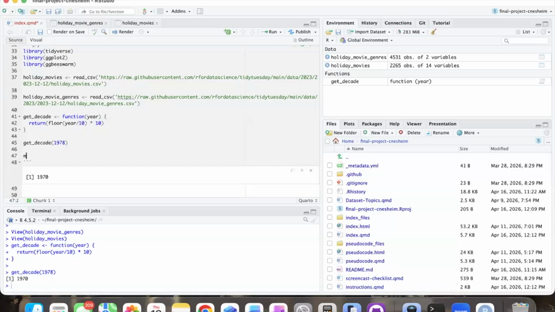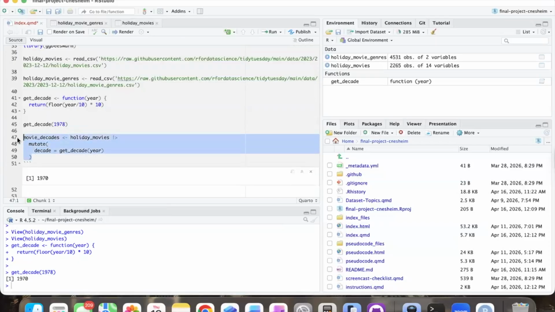We're going to make a new data frame, which we'll call movie_decades. We load in holiday movies, then pipe that into mutate, which just adds another variable to our data frame, and we want decade. We use the function we just created, get_decade, and pass in the year, which is in the data set already.